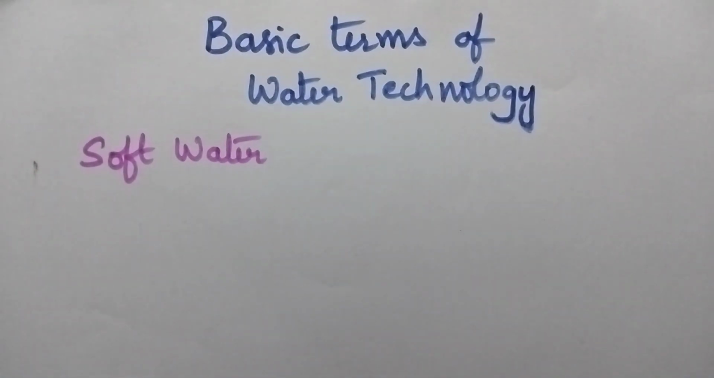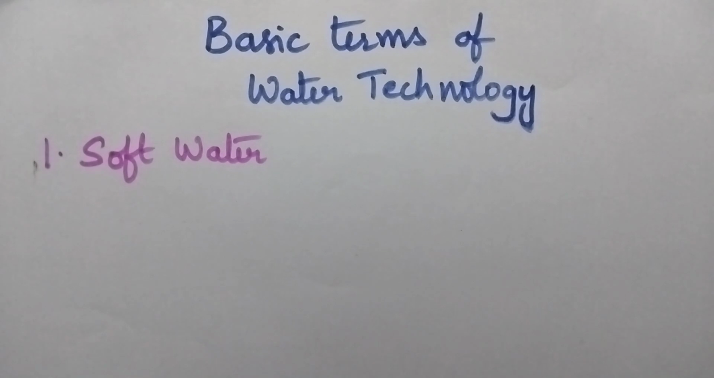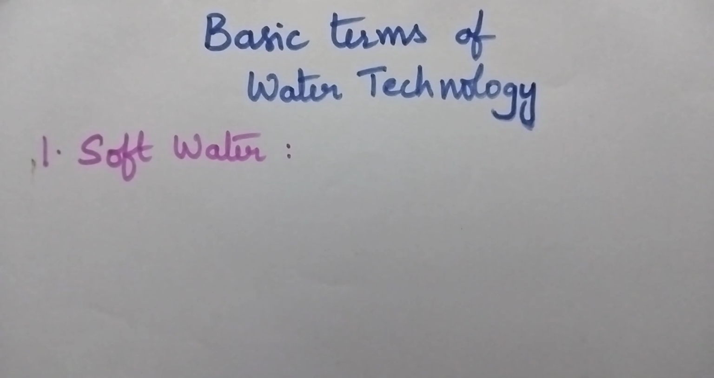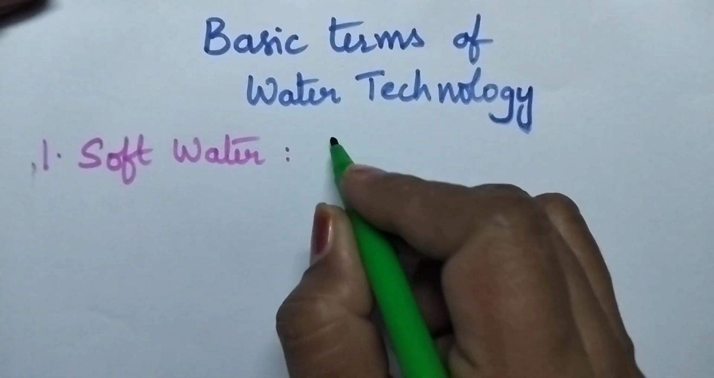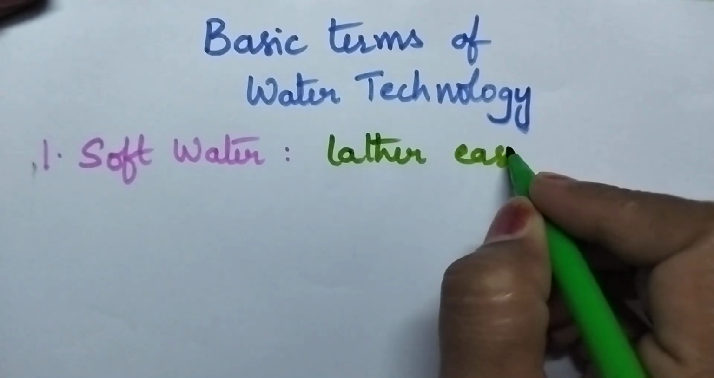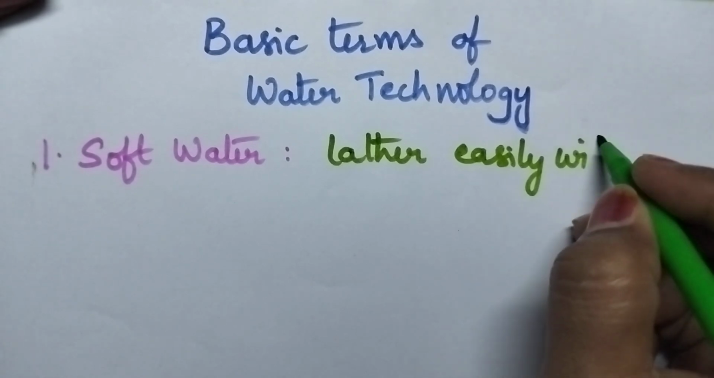Water can be classified into two types depending upon its action with the soap. So one being soft water. Soft water means the water which produces lather immediately with soap. So soft water produces lather easily with soap.